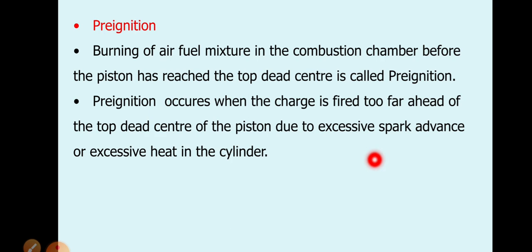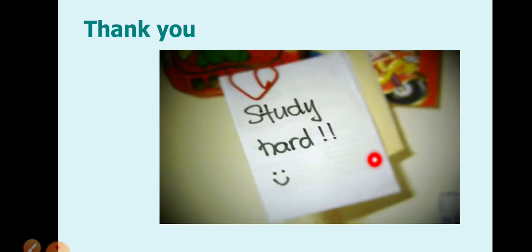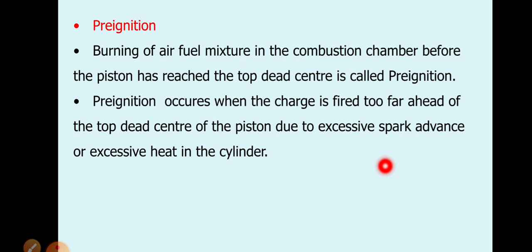Then pre-ignition. In the suction stroke, the piston moves from top dead center to bottom dead center and there is an entry of air fuel mixture in the engine. In the compression stroke, there is a compression of the air fuel mixture, and at the end of the compression stroke there is a generation of the spark. But if this spark is generated before the piston reaches the top dead center, then it is called pre-ignition. And this pre-ignition is due to overheating of the engine.